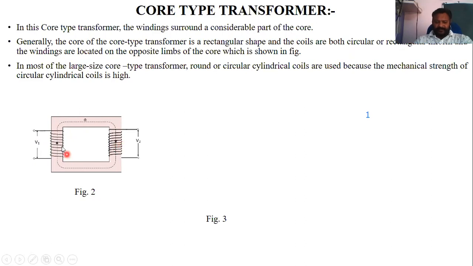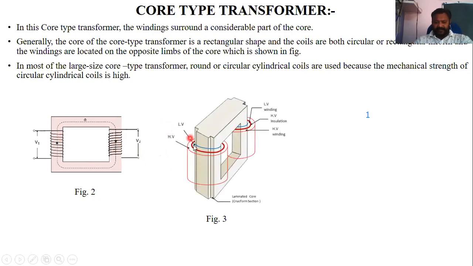Sometimes LV is mounted on one and HV on the other, according to this construction. The major difference is that the windings are mounted on two different limbs. As I have told, LV and HV are both mounted here, but both windings are mounted on two different limbs. Got it?